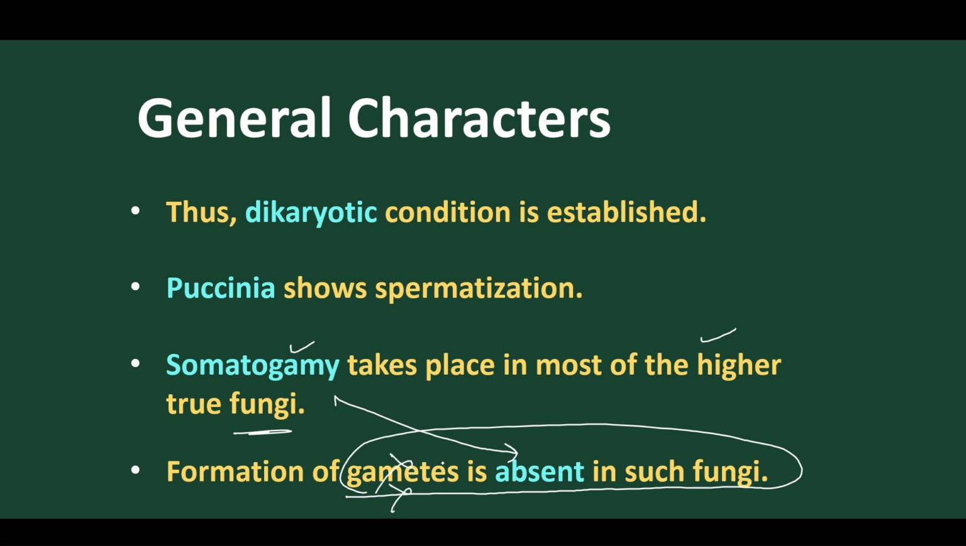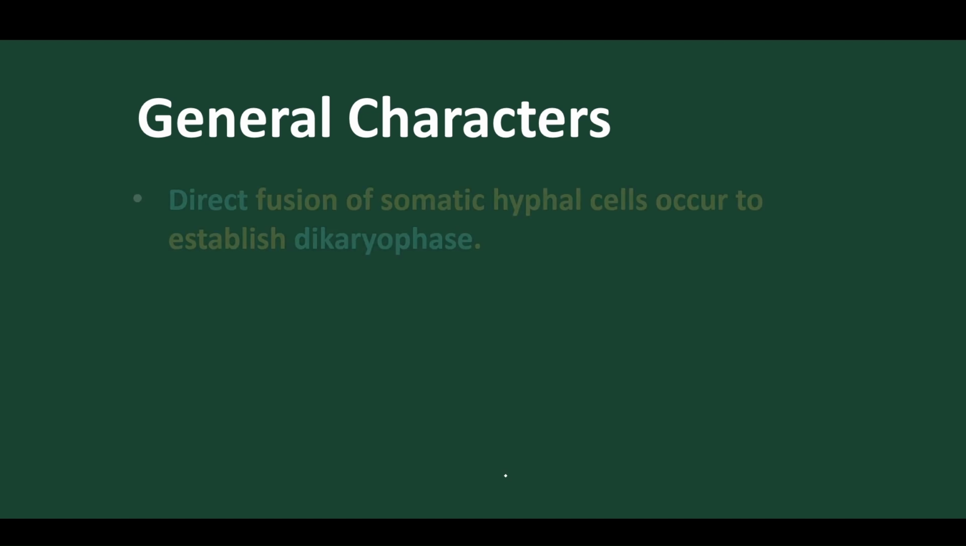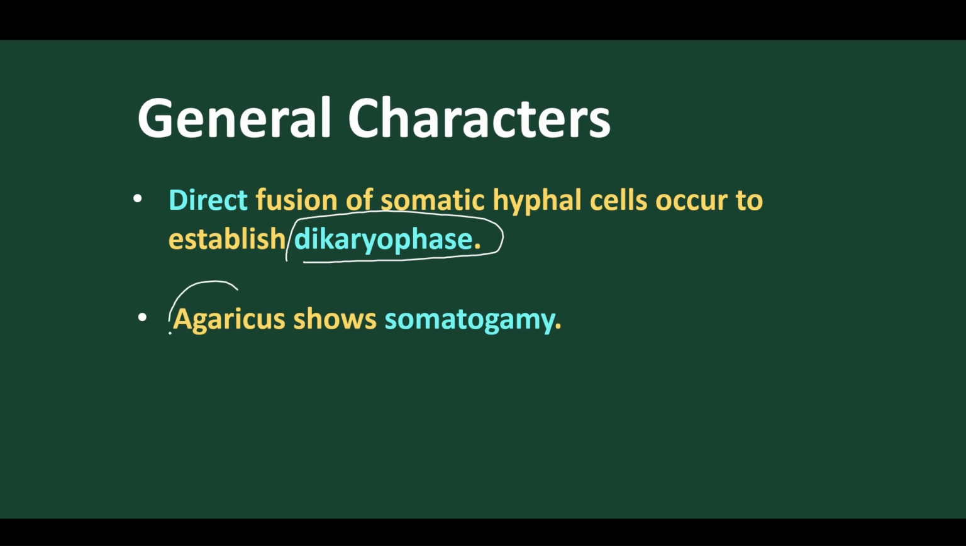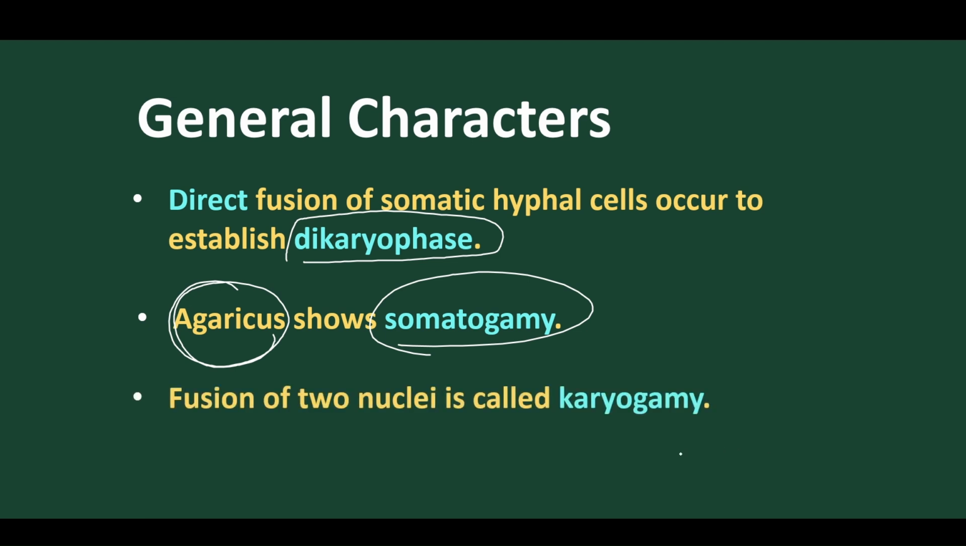In any fungi where somatogamy takes place, when the spermatia help in reproduction, in that type of fungi we don't find any gametes present. Your gametes are absent. So direct fusion of somatic hypha cells occurs due to the dikaryotic phase. Just now we have discussed direct union. And in Agaricus, the mushroom, somatogamy is the best example. So we should know in which fungi what type of reproduction takes place.